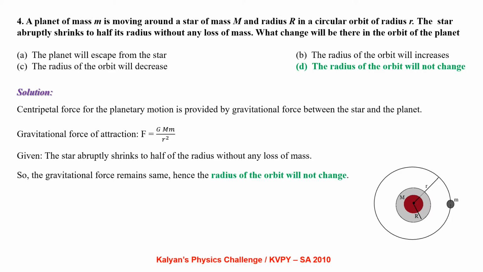Centripetal force for planetary motion is provided by the gravitational force between the star and the planet. The gravitational force of attraction F equal to G M m by r square. Given that the star abruptly shrinks to half of the radius without any loss of mass, the gravitational force remains the same, hence the radius of the orbit will not change.